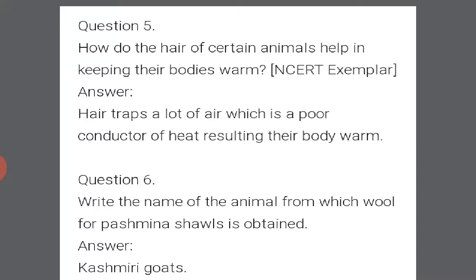Next is question number 6. Write the name of animal from which wool of pashmina shawls is obtained. Answer is it is obtained from Kashmiri goats.